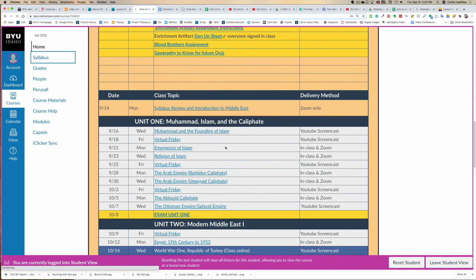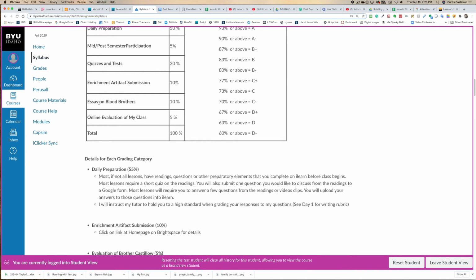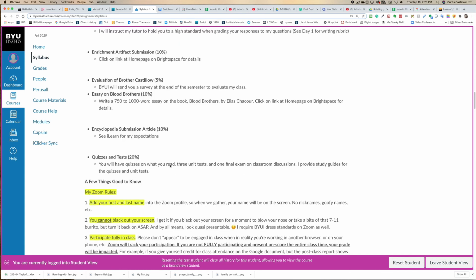But anyway, back to the syllabus. I showed you that assignment. Let's scroll on down, and there's the essay on Blood Brothers. You have to write, I think it's a 3-page essay. Not very long, but you have to read the book and then write it. And then you have to evaluate my class. At the end of the semester, if you evaluate my class, you'll get 5%. Just free, boom, easiest 5% you'll ever get.